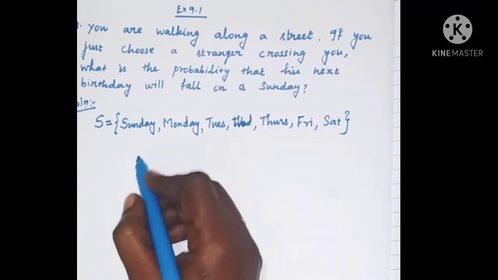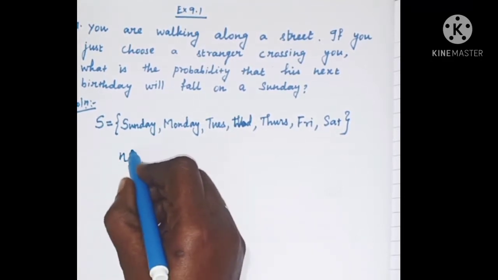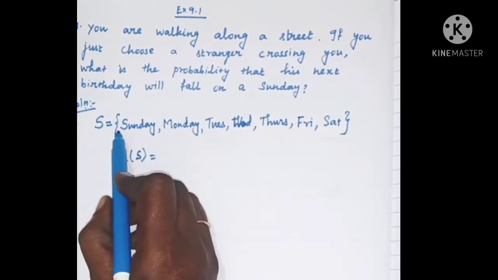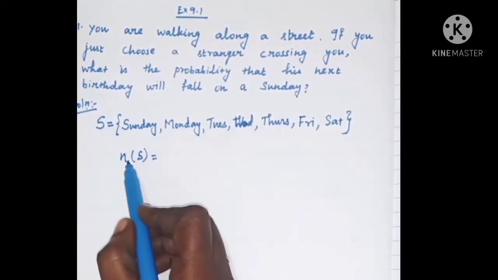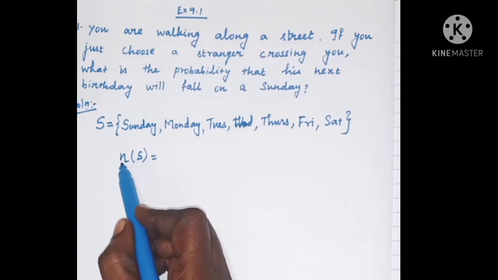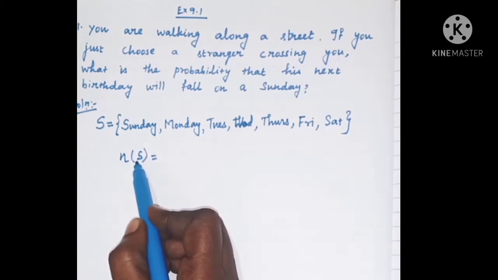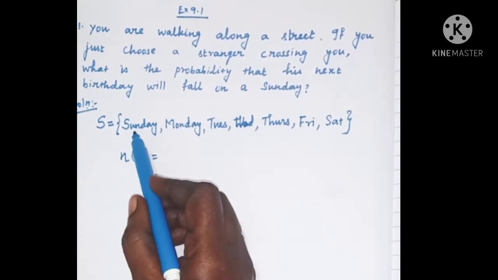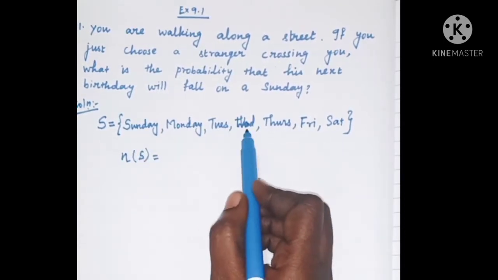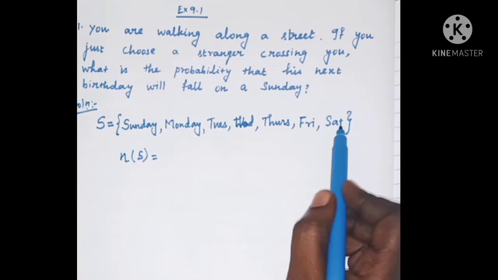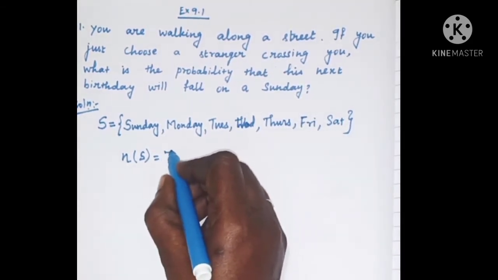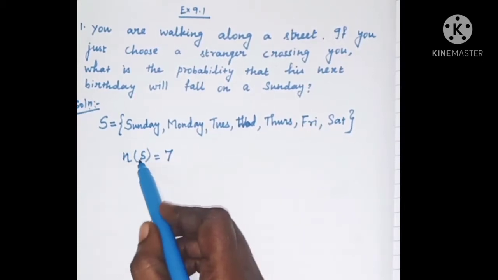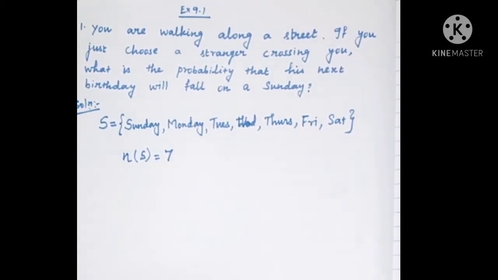Now we have to write the number of elements in the sample space. S is called the sample space here. So n of S means the number of elements in the sample space. In the set S, how many elements are there? 1, 2, 3, 4, 5, 6, 7. So there are 7 elements in the sample space S. So n of S is equal to 7.